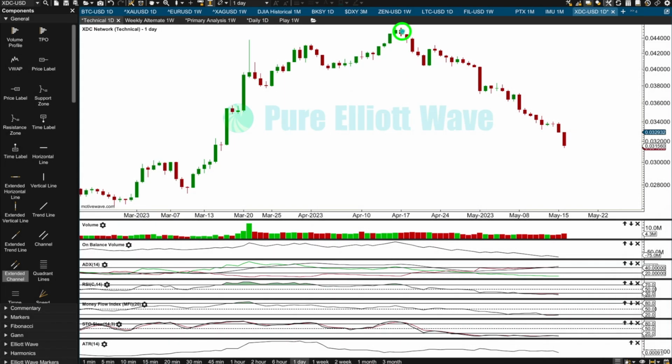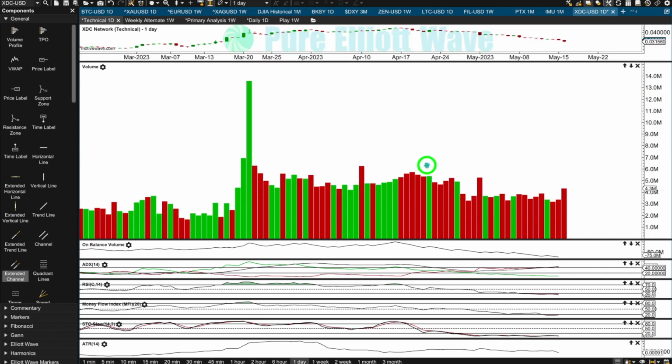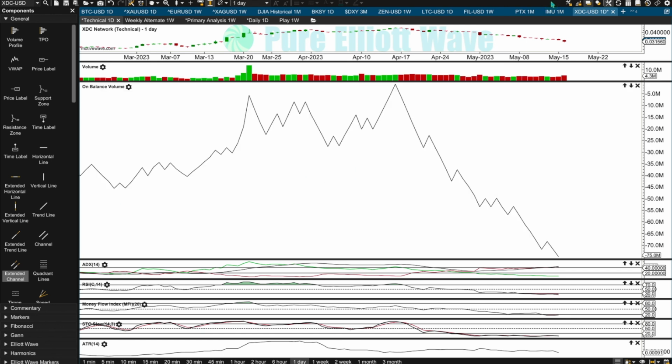On the daily chart at the high, we have a bearish engulfing candlestick pattern. The body of this candlestick fully engulfs the body of this candlestick. They're not particularly large, it's not particularly impressive, but it is a bearish engulfing pattern. We're starting to see an increase in range, it looks like, as price is falling. And overall, price is falling on declining volume, but you do have, for the short term, some increases in volume as price falls, interspersed by some upward days as price pauses. I can't draw a range with on-balance volume that would have any technical significance. Drawing resistance and support around this downward slope here would not have any reasonable significance, so that's a pointless exercise.